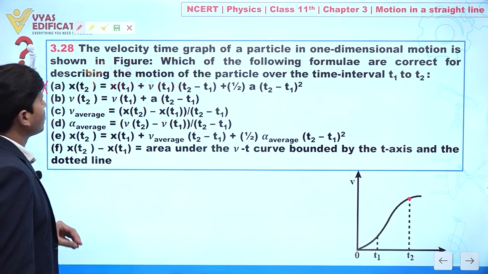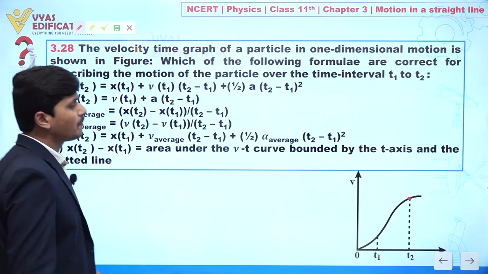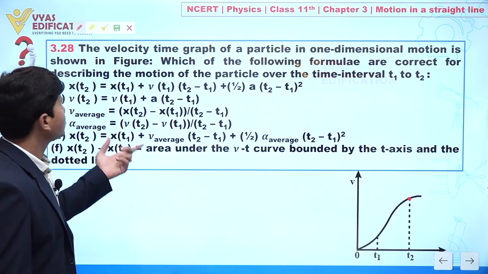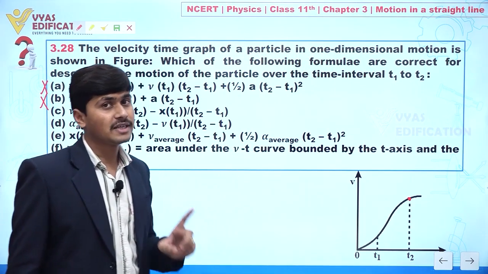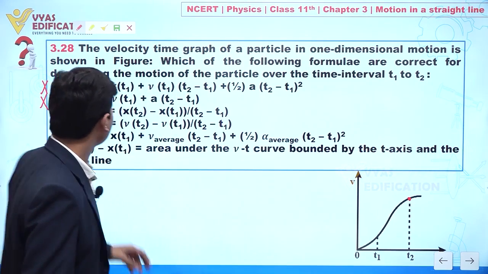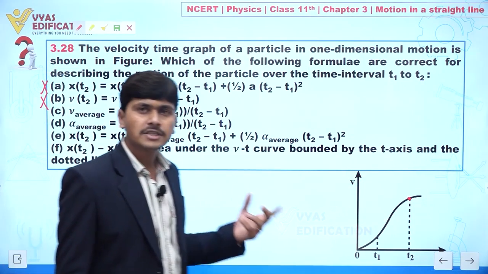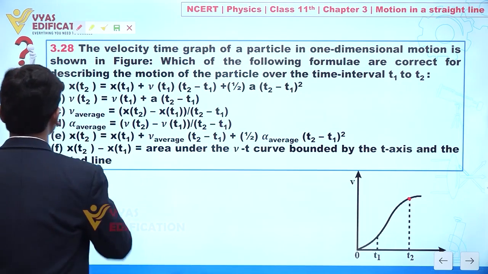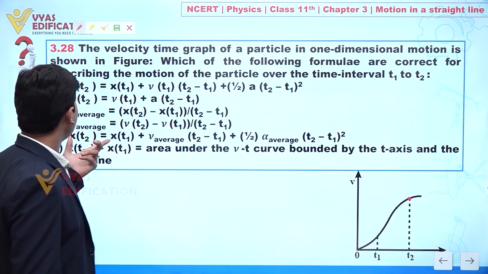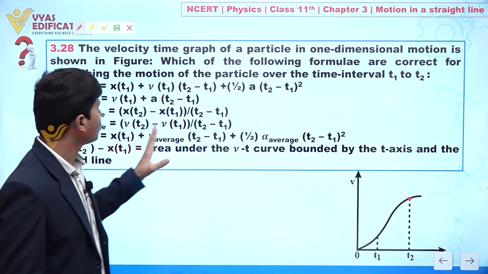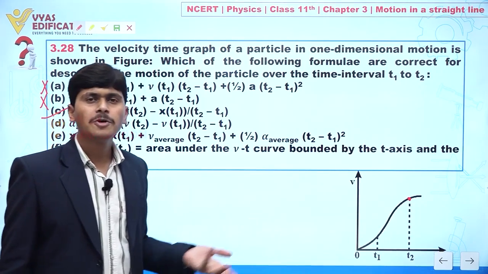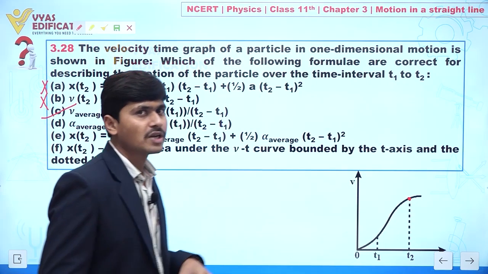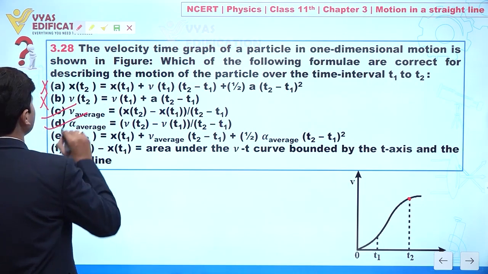Clear? Second formula, v average equal to x(t2) minus x(t1) divided by t2 minus t1. Yes, now you can write like this, because how can we define average velocity? It is defined as total displacement covered upon total time. So we can write like this. Yes, this formula is correct. Next, alpha average, it is given to you v(t2) minus v(t1) upon t2 minus t1. Yes, because we know average acceleration is given by total change in velocity over total time. Clear? So we can say this is also correct.